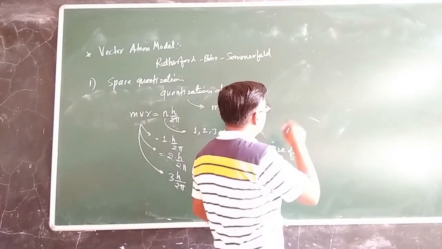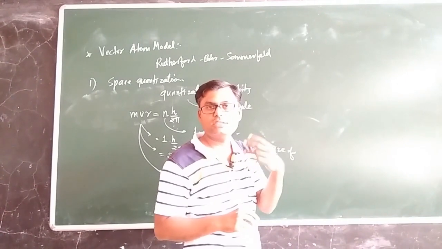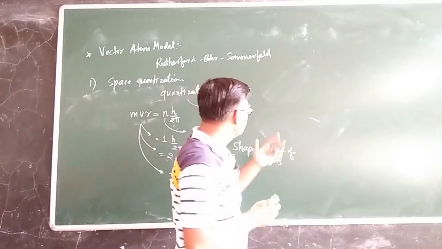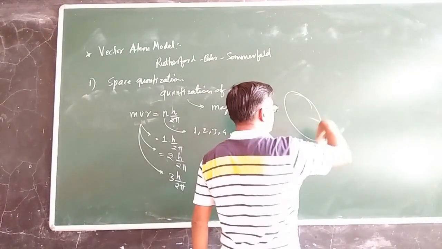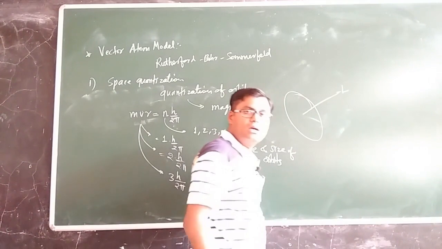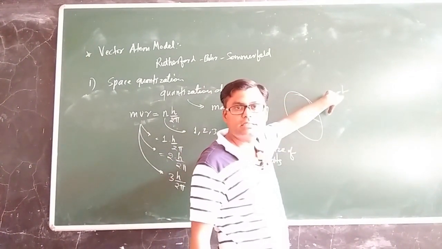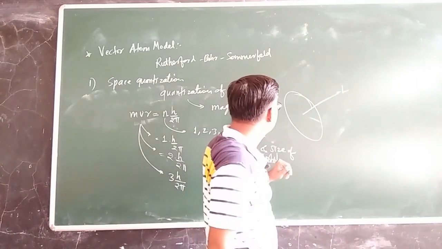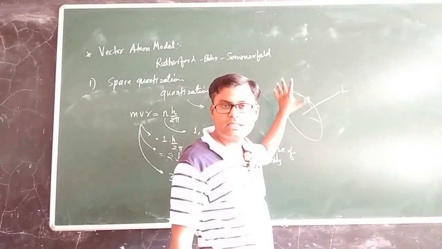In order to find out the orientation of the electronic orbit, suppose this is the electronic orbit, the electron is revolving like that, and this is the vector L. If I want to find out the orientation or direction of this vector L, that is the angular momentum, then we will have to apply some external field.